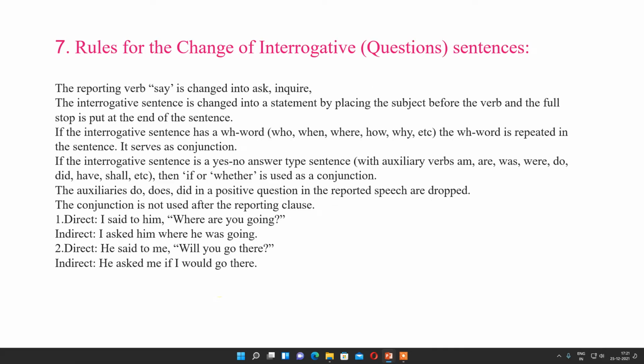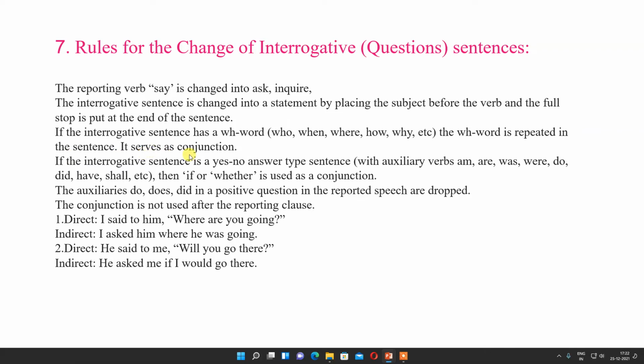Rule for the change of interrogative sentences, that means question sentences. So, if, suppose, any interrogative sentence is there, at that time how will you change from direct to indirect? The reporting verb "say" is changed into ask or inquire. The interrogative sentence is changed into a statement by placing the subject before the verb, and a full stop is put at the end of the sentence. If the interrogative sentence has a WH word, the WH word is repeated in the sentence.